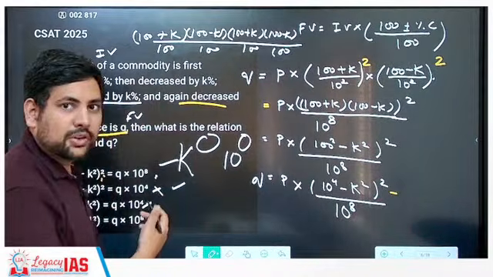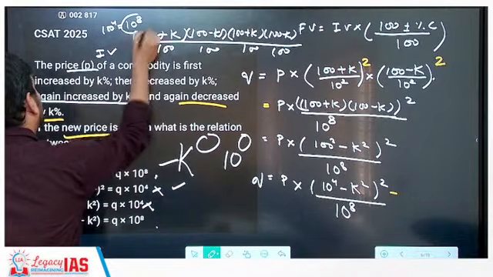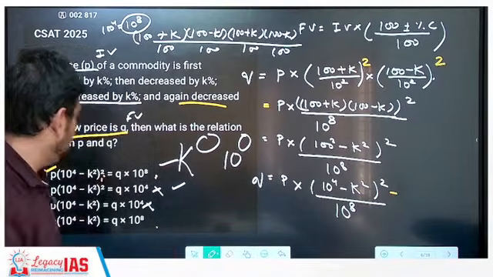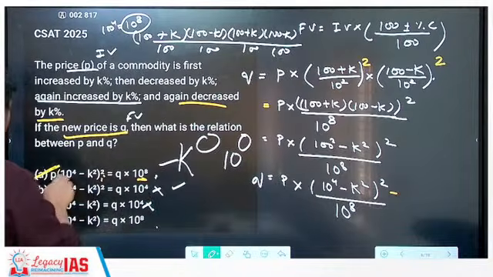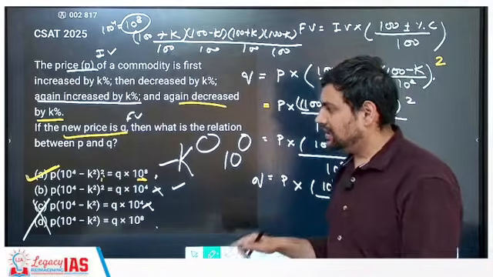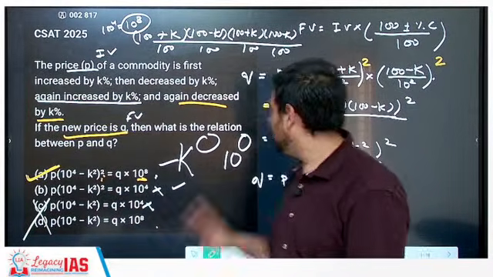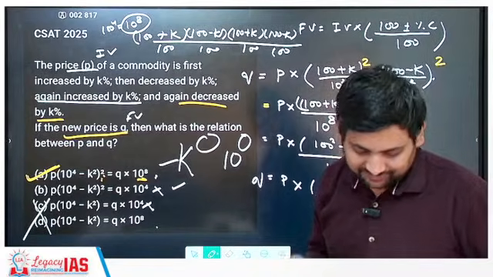100 power 4 is equivalent to what? 100 power 4 is equivalent to 10 power 8. So my option should also have 10 power 8. Now, which has 10 power 8 between these two? Only this. So answer becomes A. This is the way that you should be doing it in the exam, just by seeing the power of k and 10. It will be much faster rather than solving it like this. Understood?